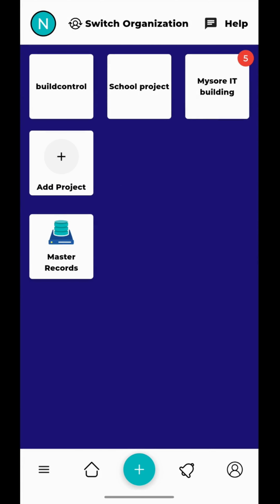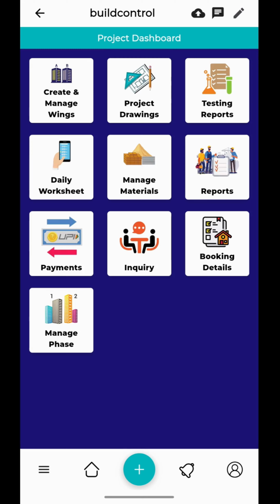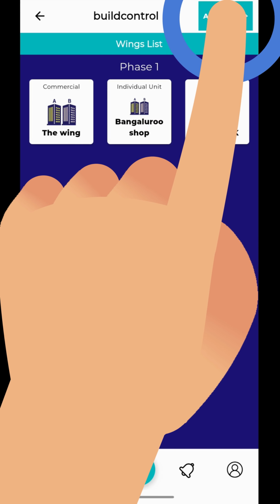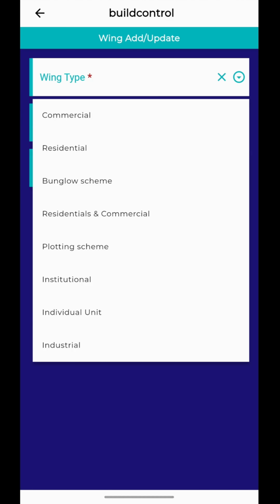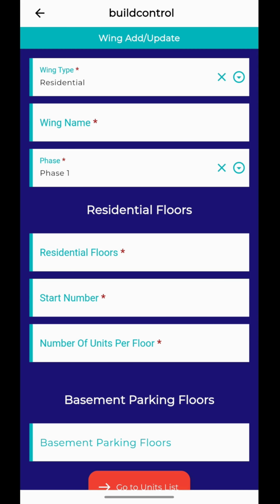How to create wings and unit numbers? Go to Project Dashboard. Select Create and Manage Wings. Click Add New. Select Wing Type. Here you find the list of different wing types like commercial, residential, bungalow scheme, institutional, industrial, individual unit and many more. Select the one according to your project type.